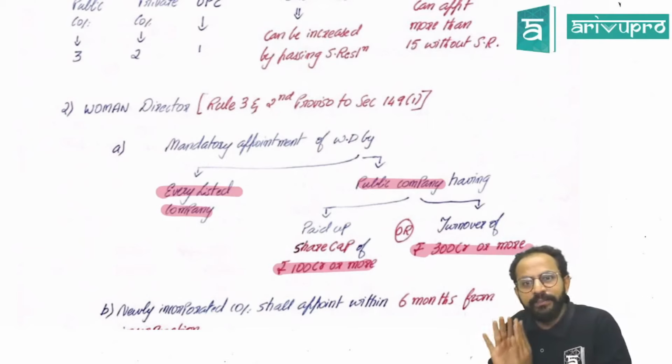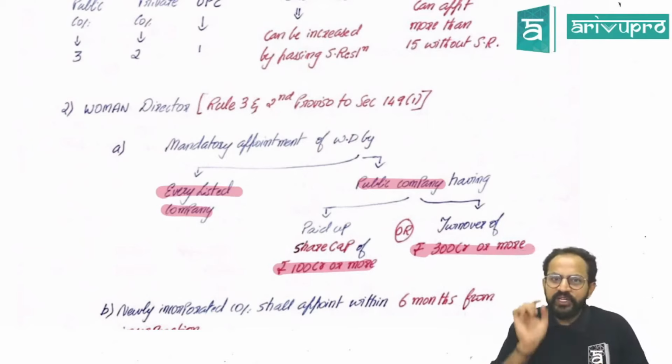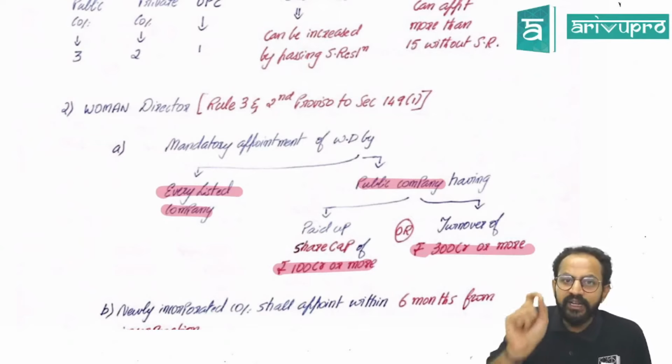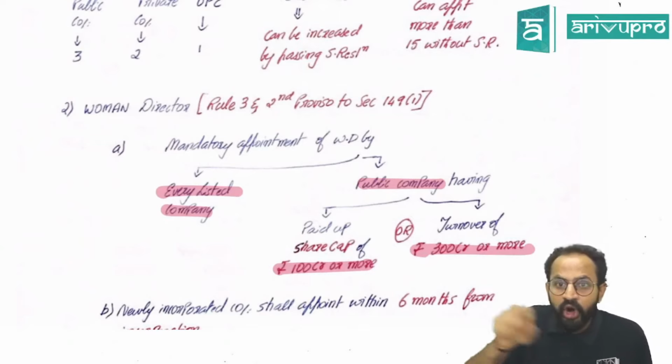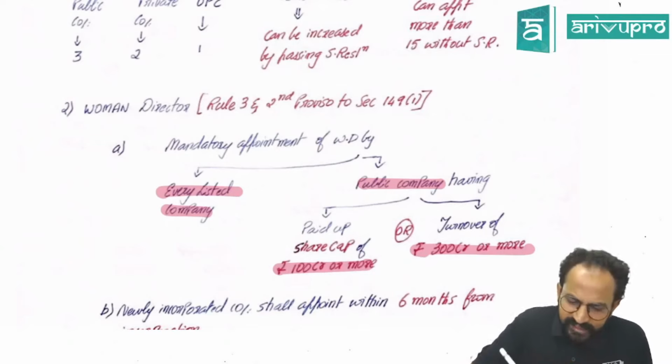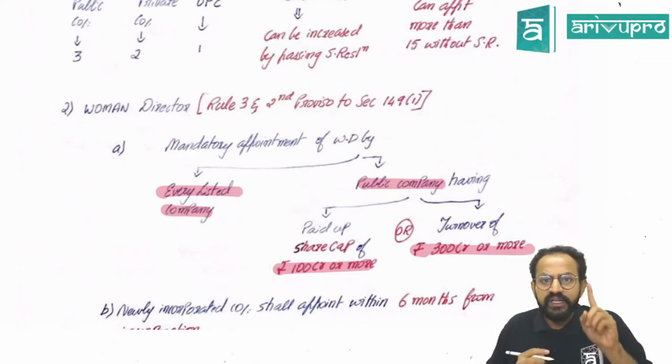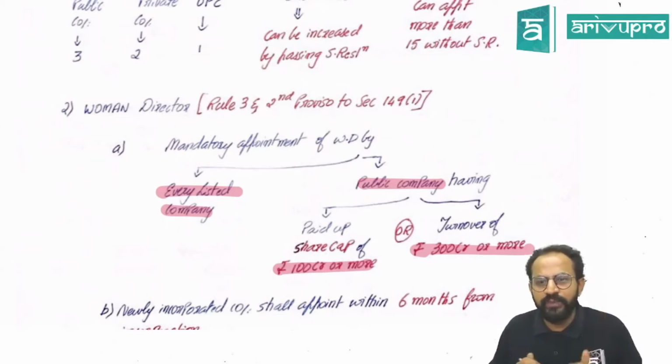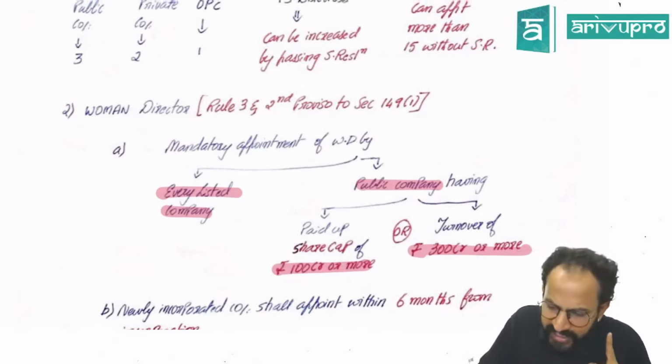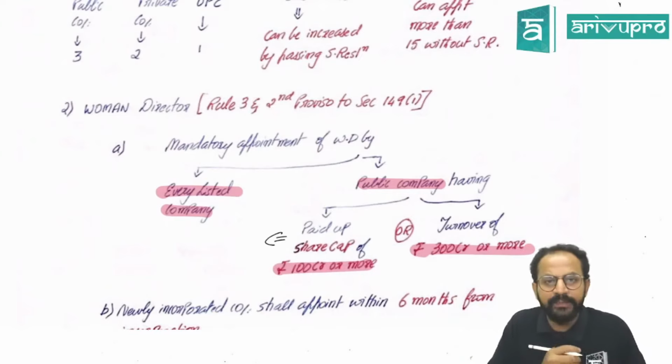If you are a public company, then if your paid up share capital is 100 crore or more. So guys, let us look at the silent possible questions here. Yes, see the first thing, public company having a paid up share capital of 100 crore or more. Where you will go wrong in your exams, we'll see. The limit given here is paid up share capital.